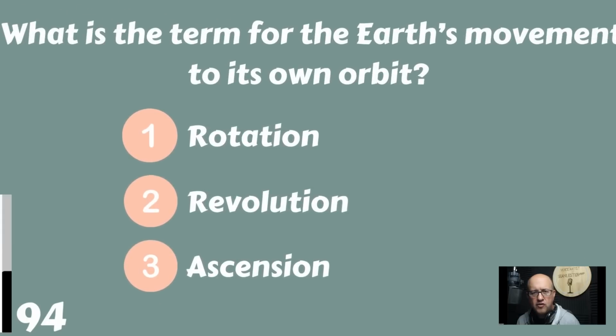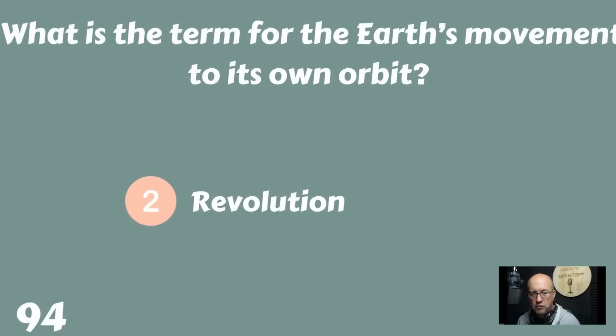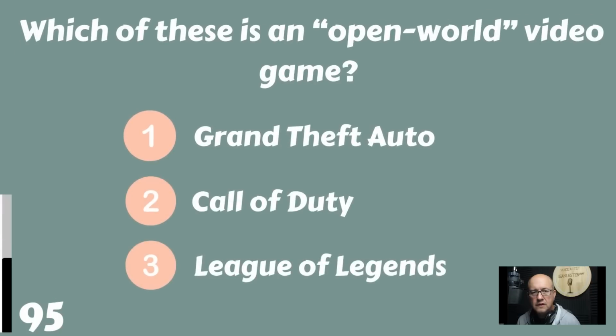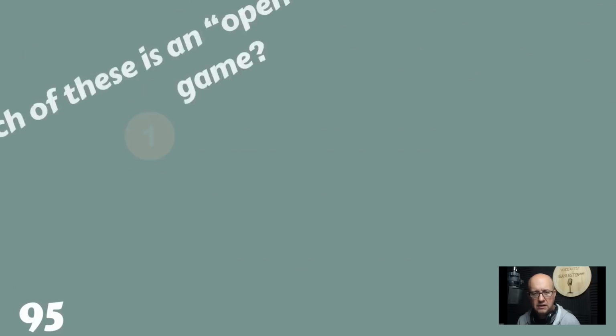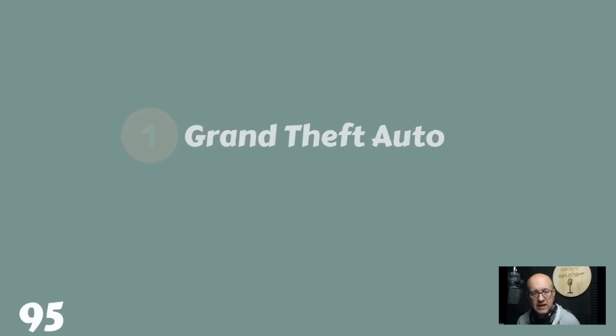What is the term for the Earth's movement to its own orbit? Is that a rotation? Is that a revolution? Or is that an ascension? That would be a revolution. Which of these is an open-world video game? Grand Theft Auto, Call of Duty, or League of Nations? An open-world video game. Grand Theft Auto is an open-world video game.